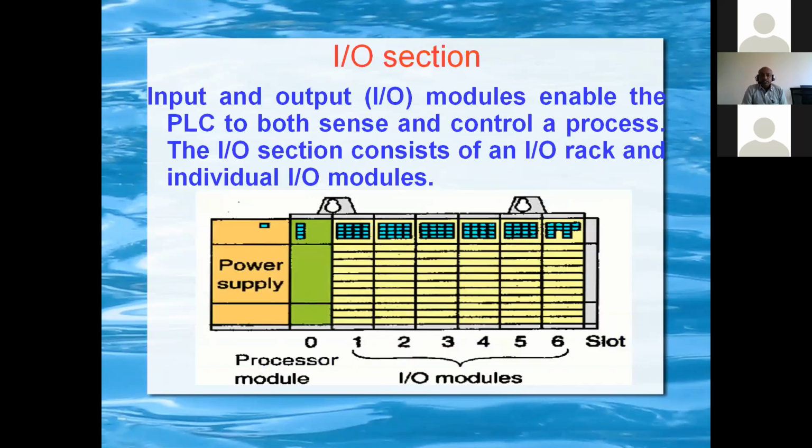Then we will see the IO sections. This is one PLC rack. Generally in a PLC rack, first will be the power supply and second the processor. From the next slot onward there will be IO modules. It may be digital input or digital output, or analog input or analog output, depending upon the process. This is generally called the PLC rack.